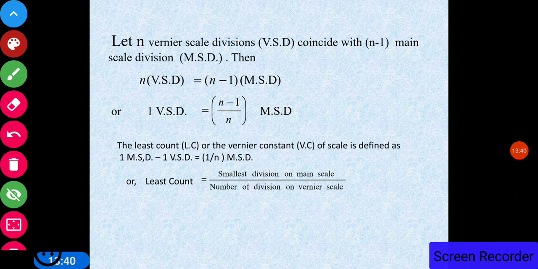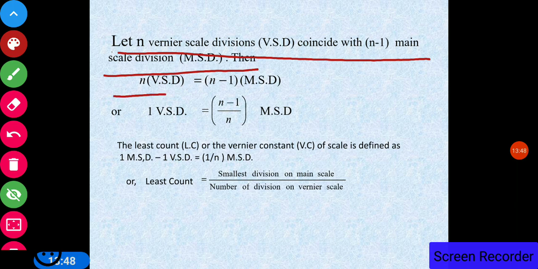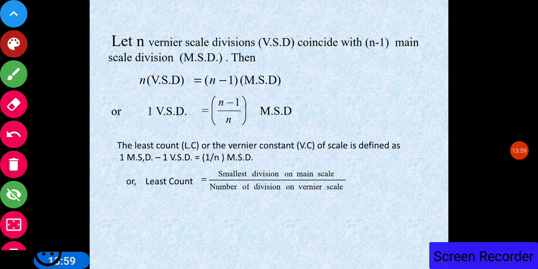Let us listen again. Let n vernier scale divisions coincide with n minus 1 main scale divisions. Then we can say that n VSD is equal to n minus 1 MSD. And from here, 1 VSD is equal to (n minus 1) upon n MSD. So by using this, we can find out its least count, because the least count of the vernier scale is defined as the difference between 1 MSD and 1 VSD.